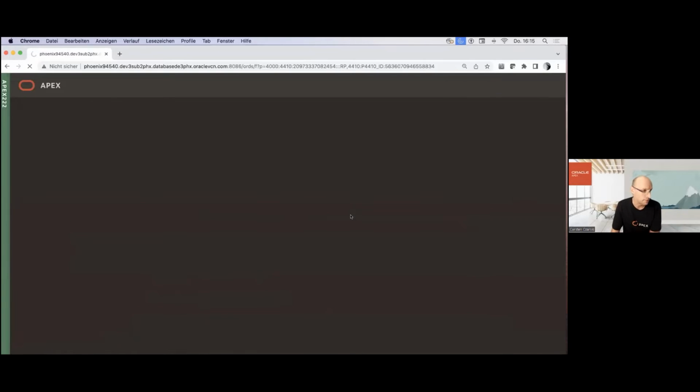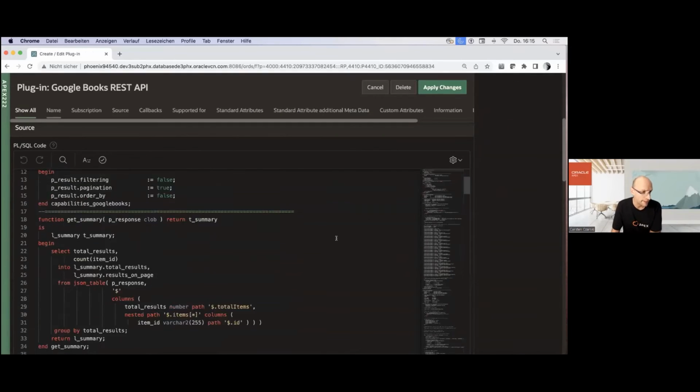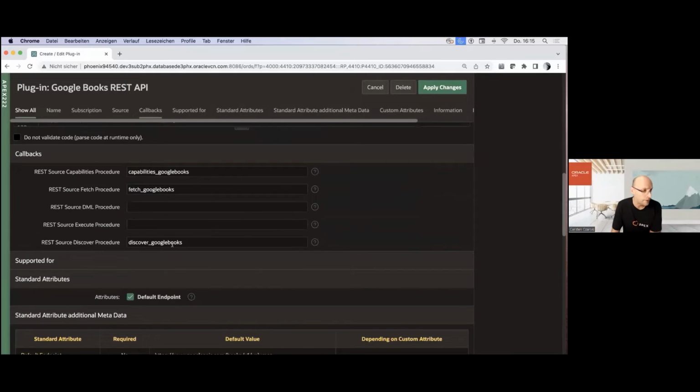And as always, that's how all the plugins work. We have the metadata about the plugin. We have PL/SQL code here, that's the implementation of the plugin. And for every plugin, we have the callbacks. We want Apex to use that plugin when the interactive report fetches data from your REST API. So Apex defines a few callbacks, a few interfaces, if you will. The fetch procedure is a very important one, because that procedure is called when the interactive report requests rows from the REST data source.